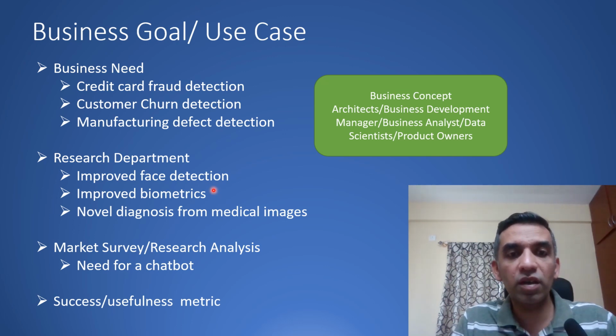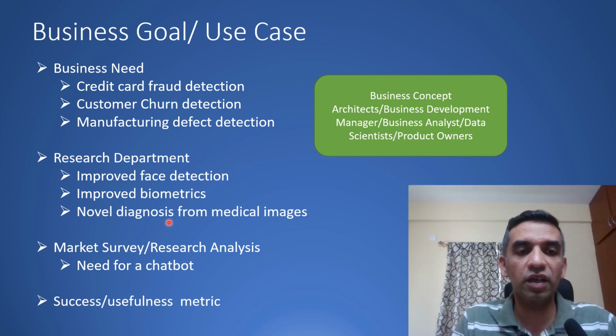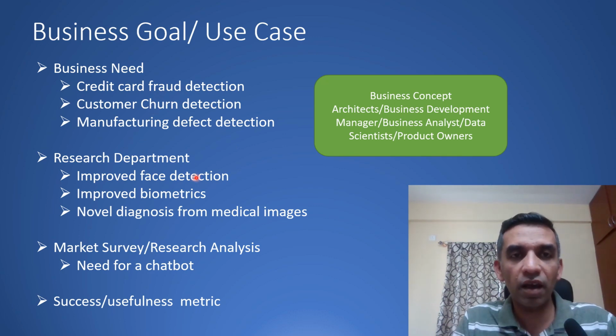So there could be research departments coming up with use cases, and the data science team themselves would work on these issues. Or it could be startups where you need to come up with a new solution. You are trying to innovate on some new solution using data science. So there is always this business goal or use case which actually drives a data science project.